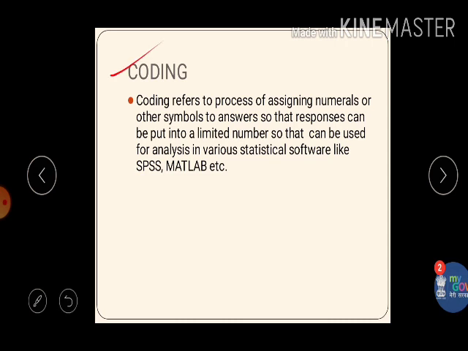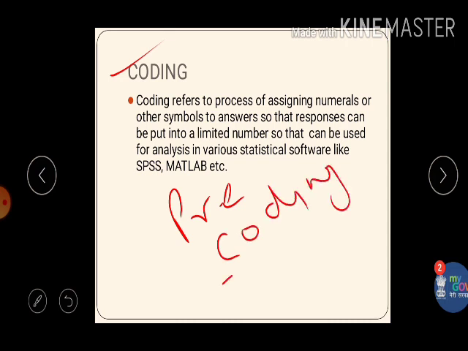The next step is coding. Coding is basically the process of assigning numbers or symbols to answers, so the responses can be put into a limited number of categories, as well as used for analysis in various statistical software. In the previous lecture, when we were discussing questionnaire development, I discussed pre-coding of your questions, that you must assign a code to each and every response. I have already discussed this.